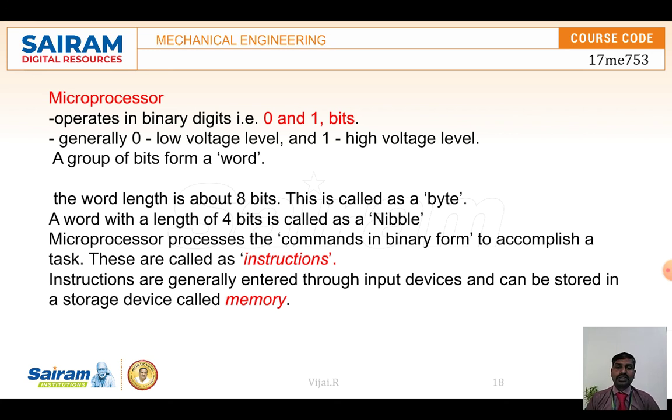A group of bits we call a byte or word, where a word consists of 4, 8 or 32 bits, like that. When we have 8 bits, it's called a byte. And if it is 4-bit data, we call it a nibble. So nibbles and bytes are helpful for transferring the data from input devices to the CPU, and from the CPU to the processors, to process it, and it will be sent to the output devices for control. So this is the introduction to the microprocessor. Let me see the components one by one.